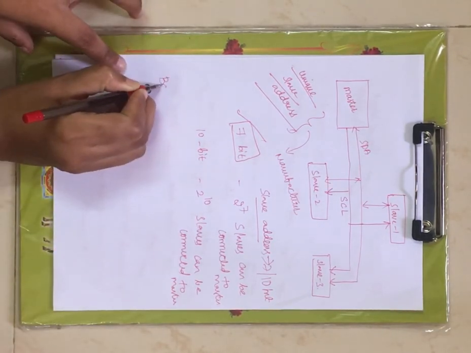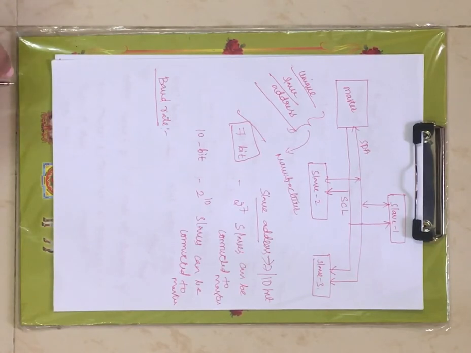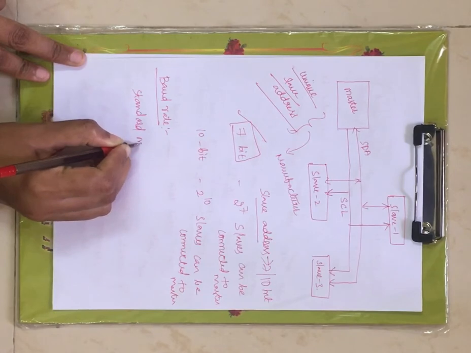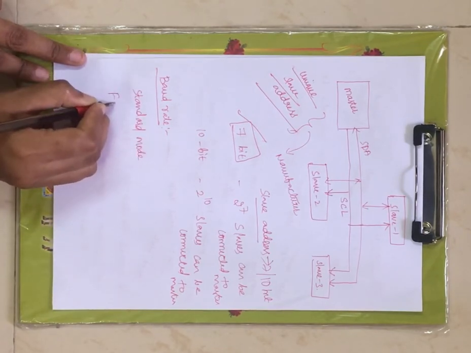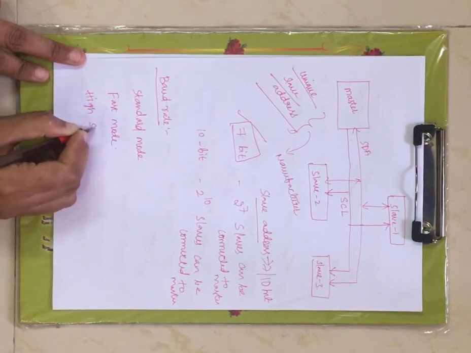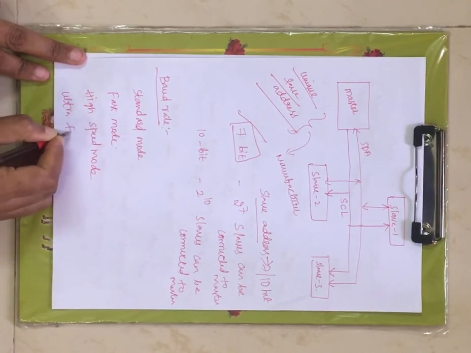Now coming to baud rate. What is baud rate? Baud rate is nothing but the number of bits transferred per second, right? That means here we will see how many bits can be transferred between the master and slave in a single second. Now this I2C protocol operates in 4 different modes. One is standard mode, the next one is fast mode, the next one is high speed mode, and the next one is ultra fast mode, right?